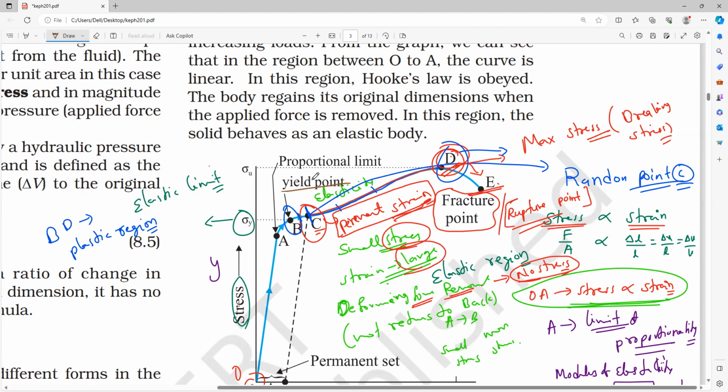What is that, anybody? Yes, please. So yield point means this D point only, we used to say. Here there is no yield point at all. There is no permanent change. Directly it will break. What is that? Anybody can tell?